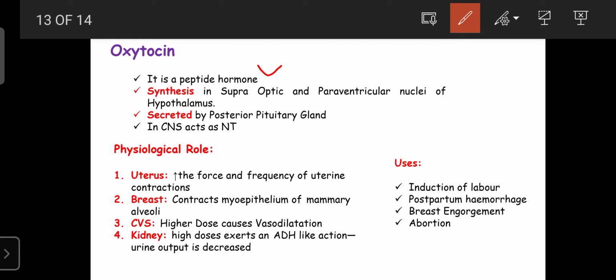Then during pregnancy, there is development of the fetus. During pregnancy, protein is required more in a pregnant woman as compared to a normal woman, because a womb is developed. That womb requires more proteins, and proteins are synthesized from amino acids. And here also oxytocin is a peptide hormone. But nowadays there is mechanical work, mechanical pressure.